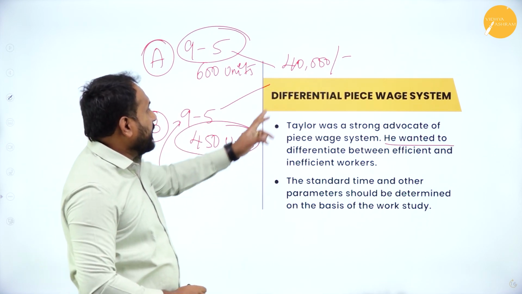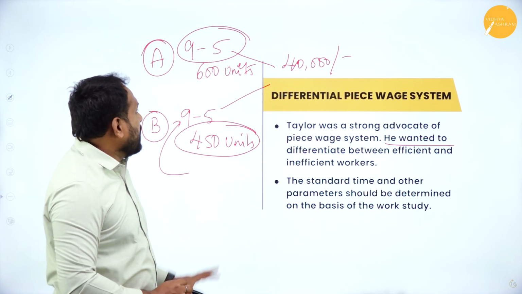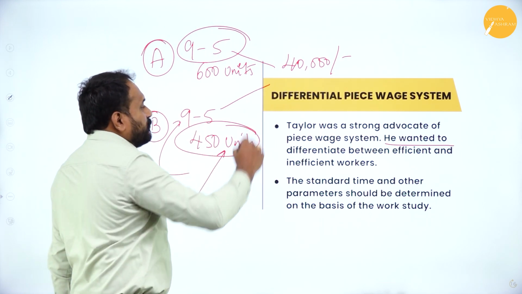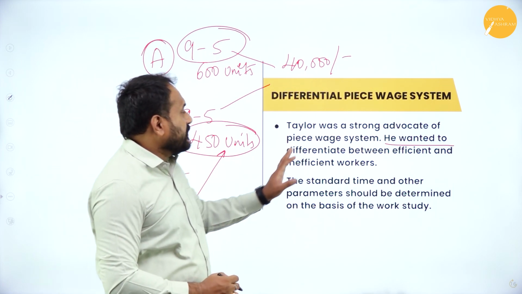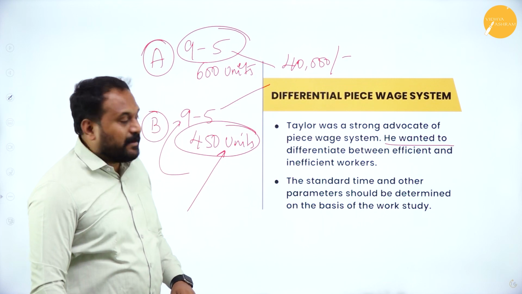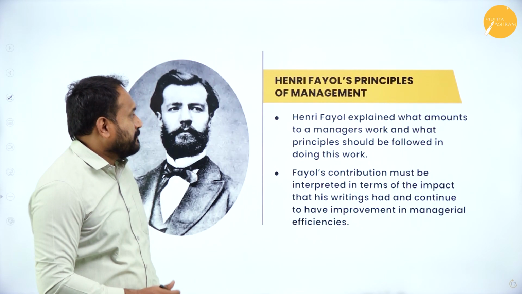Now both of them are getting 40,000, so it is not proper. So what he says is, you are supposed to pay only for how much they make, and that is called the differential piece wage system. So the standard time and the other parameters should be determined on the basis of the work study.